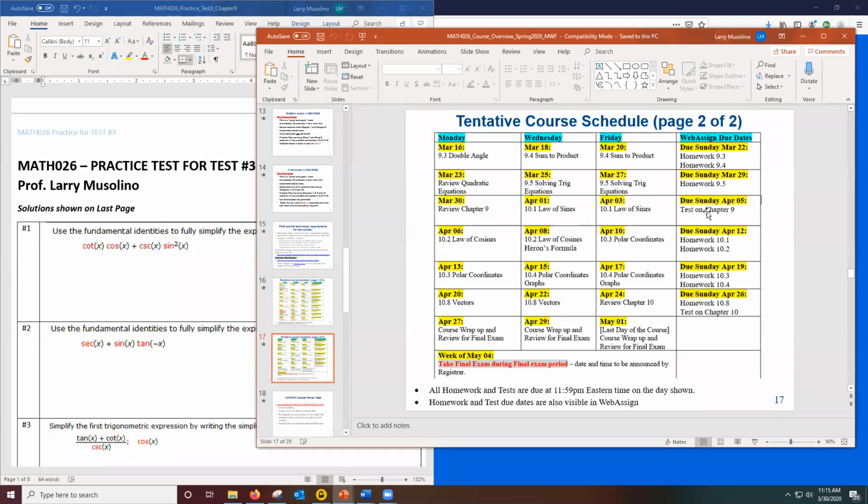Now, even though this test really is extended until May 1st, my suggestion would be do this test by this Sunday. This way you don't forget the concepts from Chapter 9. And especially since we're going to review the practice test today, it would be good after today's class to go in and take this test while all the material is still fresh in your mind. Okay? But if something comes up and you can't take the test by this Sunday, April 5th, it'll still be open and available even beyond that due date.